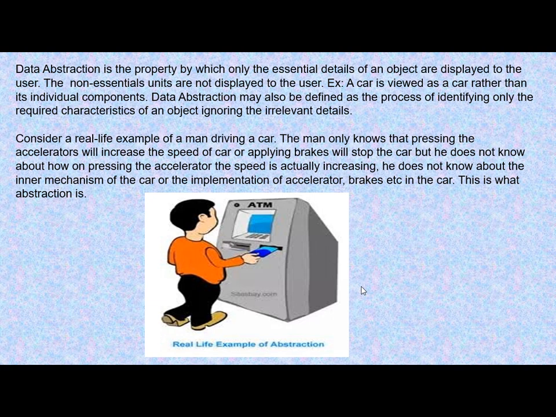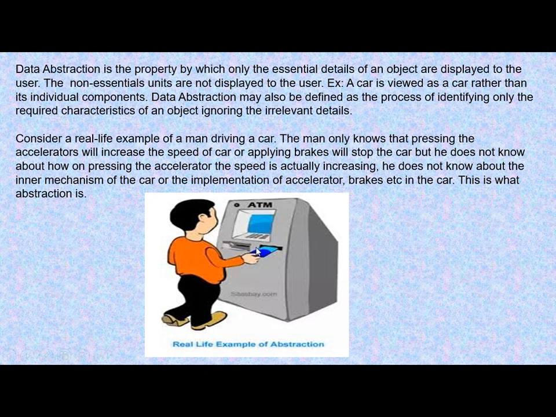Then our next feature is data abstraction. Data abstraction means, suppose you are driving a car. You know that in a car you have an accelerator and you have a brake. When you press the accelerator, your speed will increase. When you press the brake, your car will stop. But do you need to know how this accelerator or this brake is working? This is not required for us. So we need only those details which are required for us.